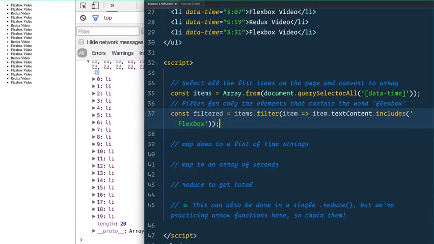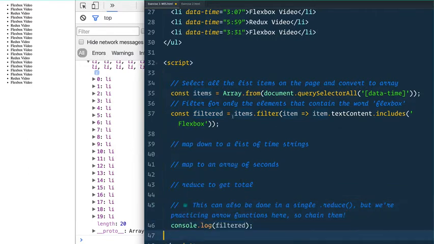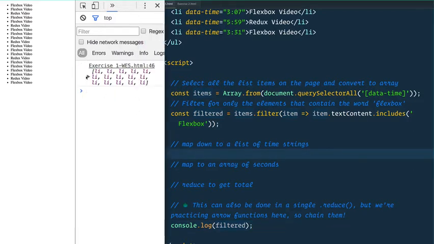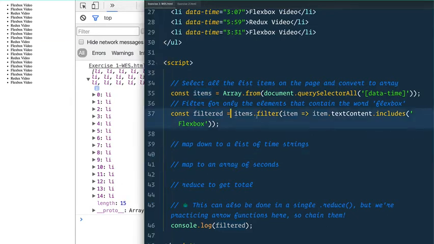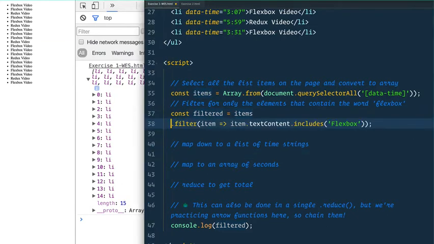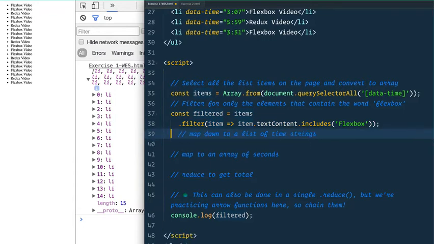So if we take this filtered variable, let's go all the way to the bottom here and console log filtered, because we're just going to be changing this filtered variable as we go. Let's see, we had 20. Now we've got 15. Good. So we've got our 15 items that have been filtered down. What I'm going to do is also put this on its own line because we're going to be chaining these filter, map, and reduce functions on each other. So I just like to have them each on their own line.